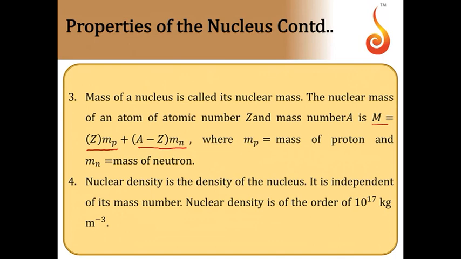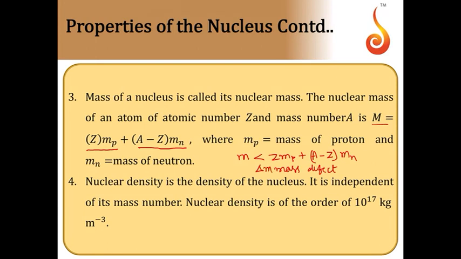But the measured mass of the nucleus will be less than this. So if M is the measured mass of the nucleus, it will be less than Z times Mp plus (A minus Z) times Mn. So there will be some mass missing. That missing mass we call the mass defect. It is denoted by delta M.